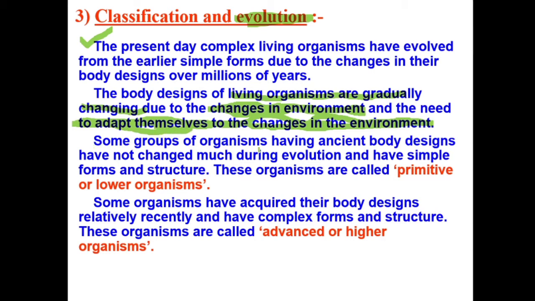Some groups of organisms have ancient body designs, right? Some groups of organisms, like single cell organisms, have a very ancient, very primitive type of body design, and they have not changed very much during evolution. We'll call them lower organisms or primitive organisms. And some have advanced characteristics like us, we'll call them advanced and higher organisms.